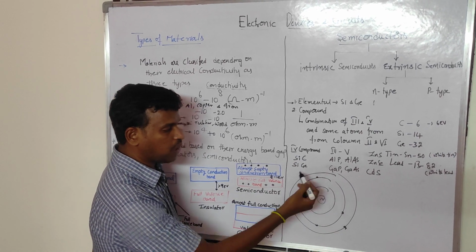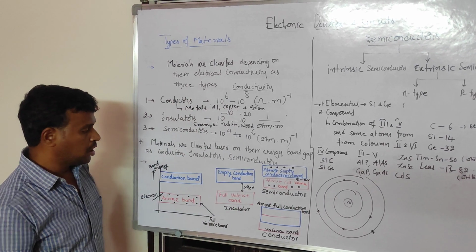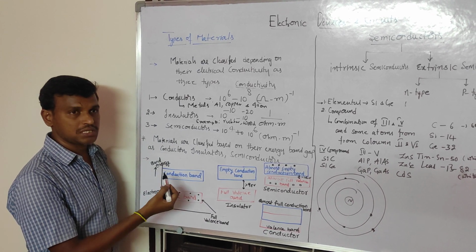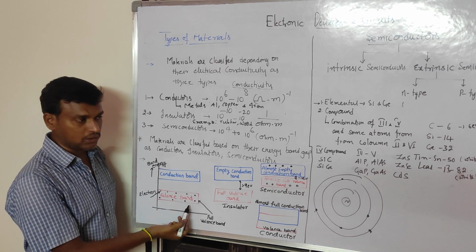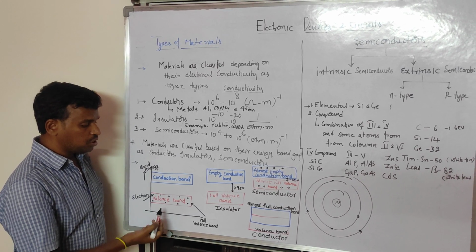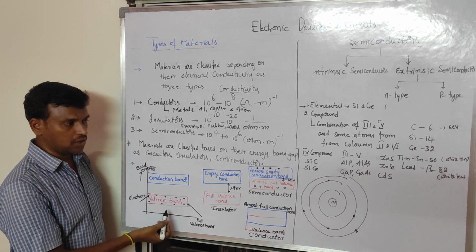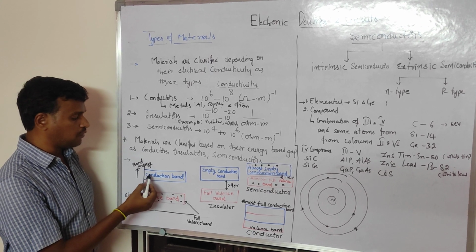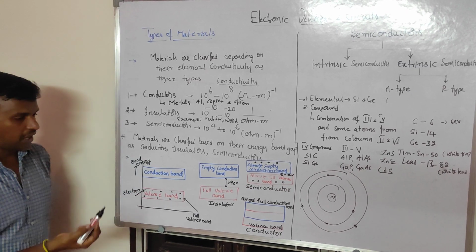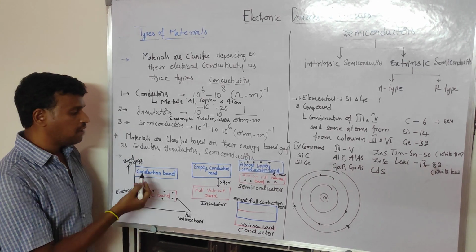Then what is the valency band? The range of energies possessed by the valency electrons is called the valency band. It consists of full of electrons. And another one we have is the conduction band. The conduction band is the range of energies possessed by the free electrons.